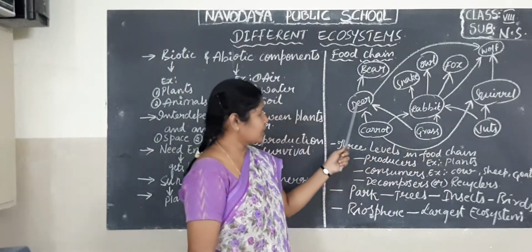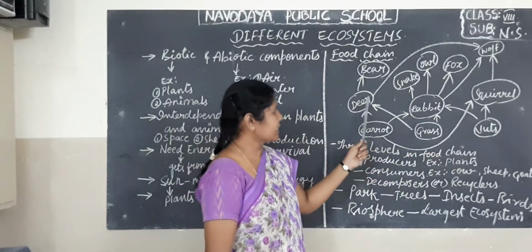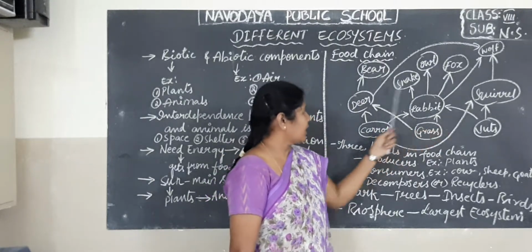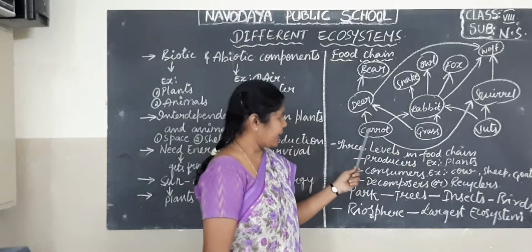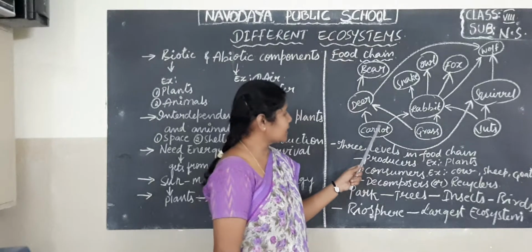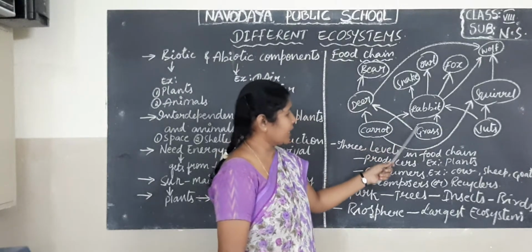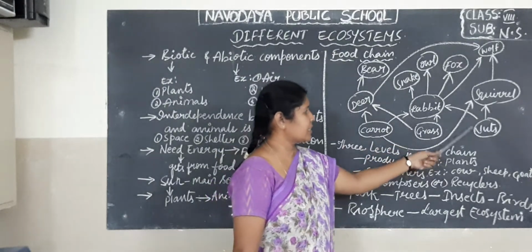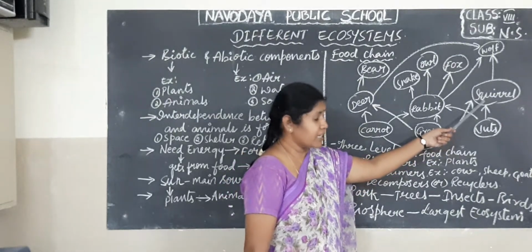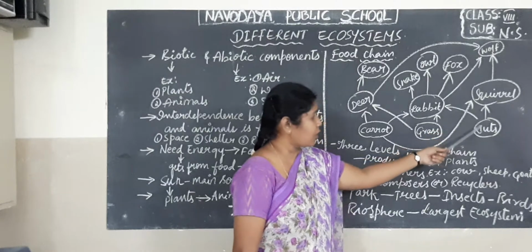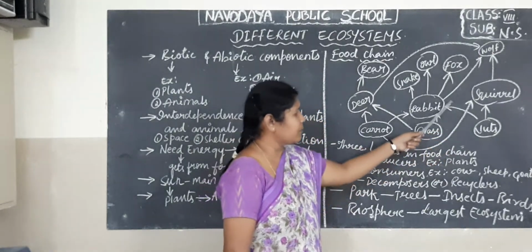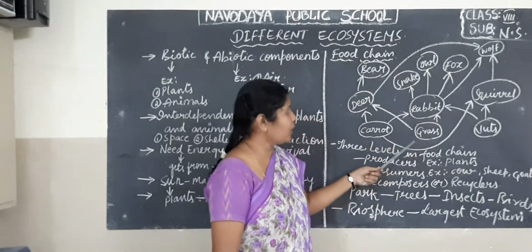Now you see the second level: deer, rabbit, squirrel. The deer can eat the carrot and the grass. The rabbit takes the carrots, the grass and the nuts. And in the second level corner you can see the squirrel. The squirrel also depends on the nuts for its food material. So almost all the second level animals depend on the plants for their food material.